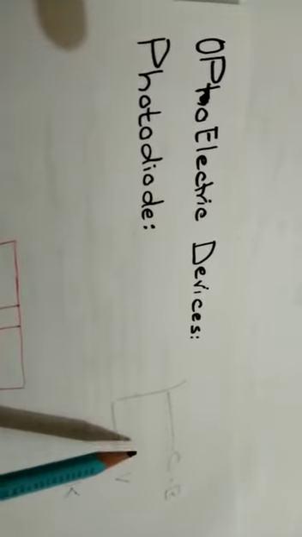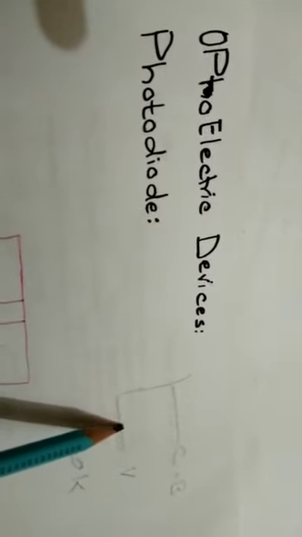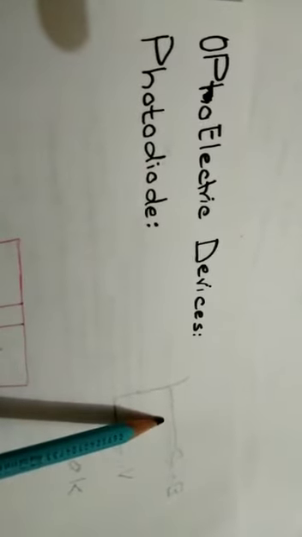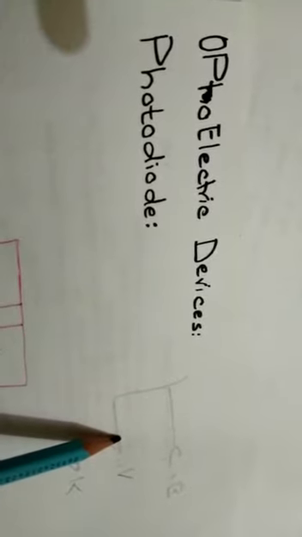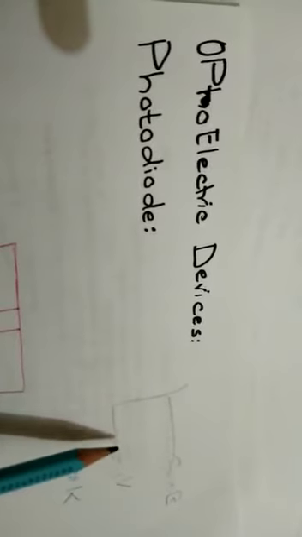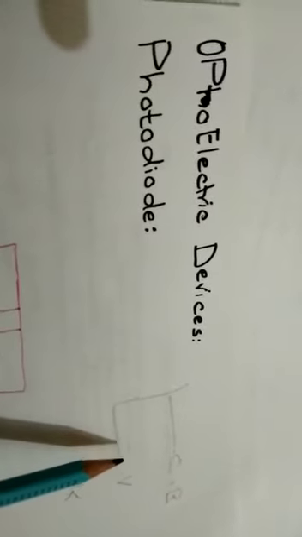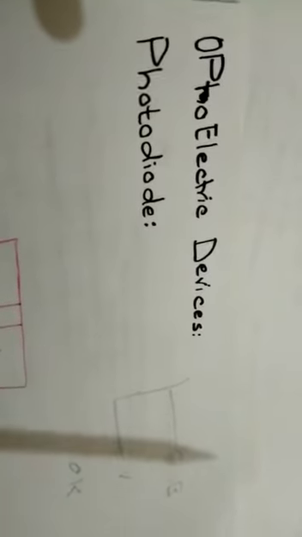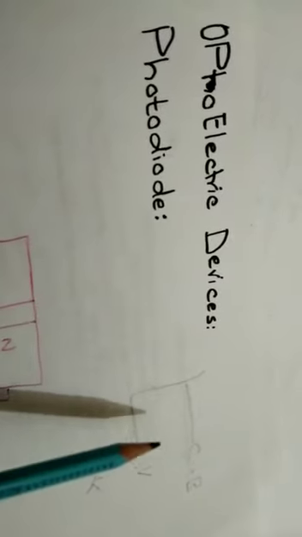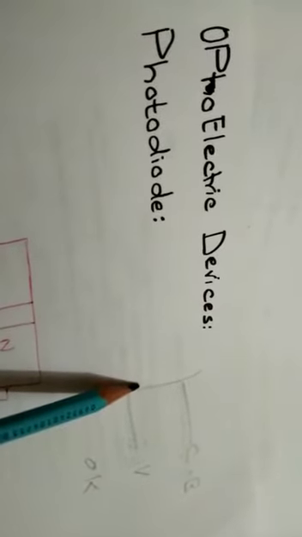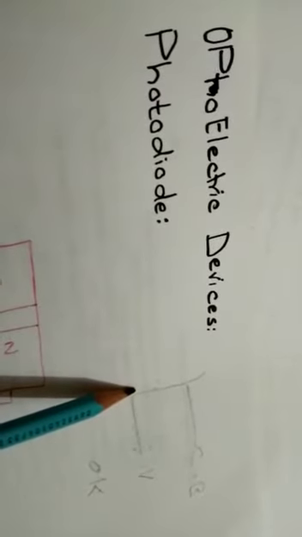Similarly, when light falls over a semiconducting material, electrons in the valence band absorb energy and jump to the conduction band. As a result, there is creation of holes in the valence band. So we can also generate charge carriers in semiconducting materials by letting light fall over them.